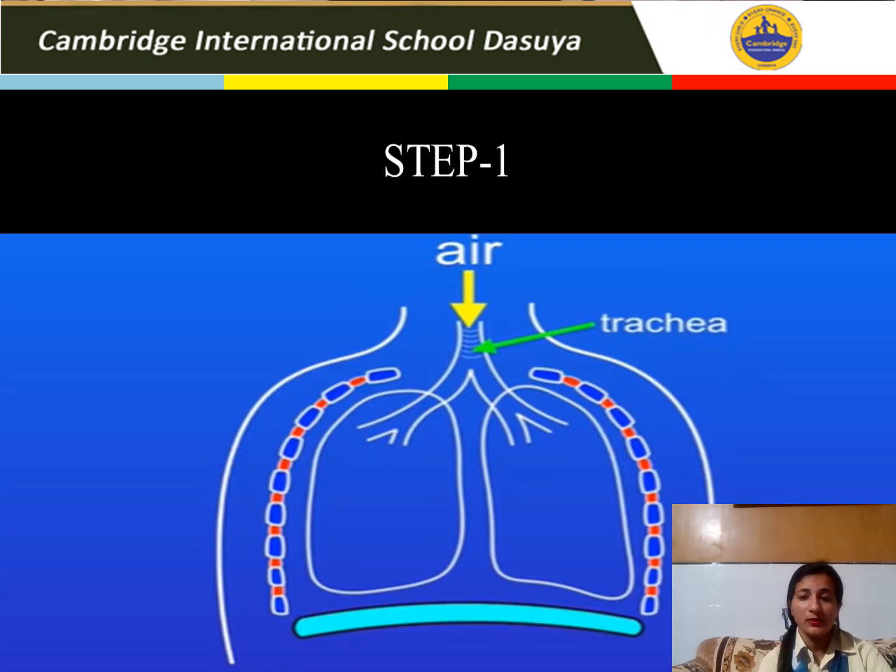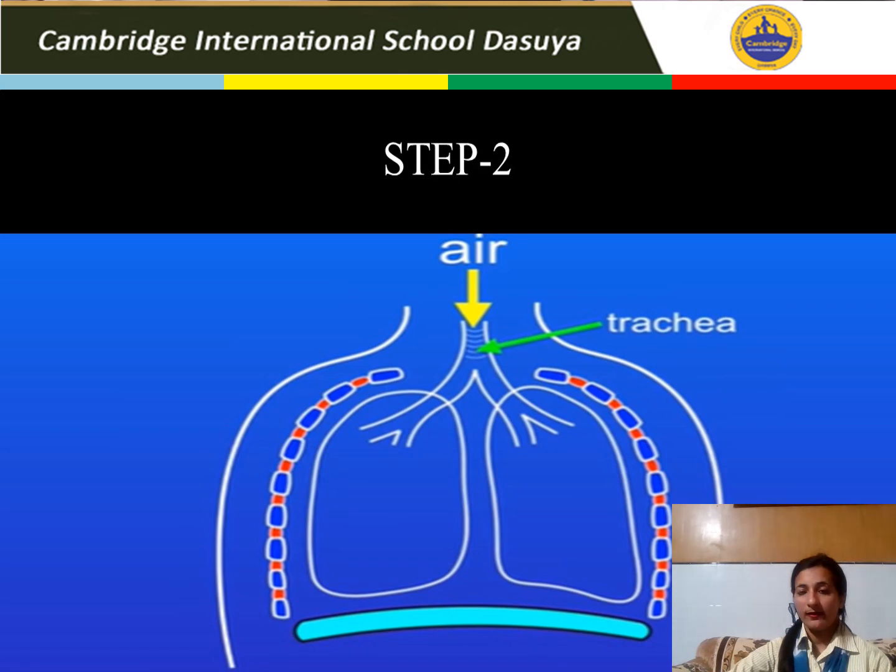We will discuss the whole mechanism of the respiratory system in different steps. In the first step, you can see the diagram of the lungs or respiratory system. In this, air enters the lungs through a tube called the trachea. It is a windpipe that connects the mouth and nose to the lungs.